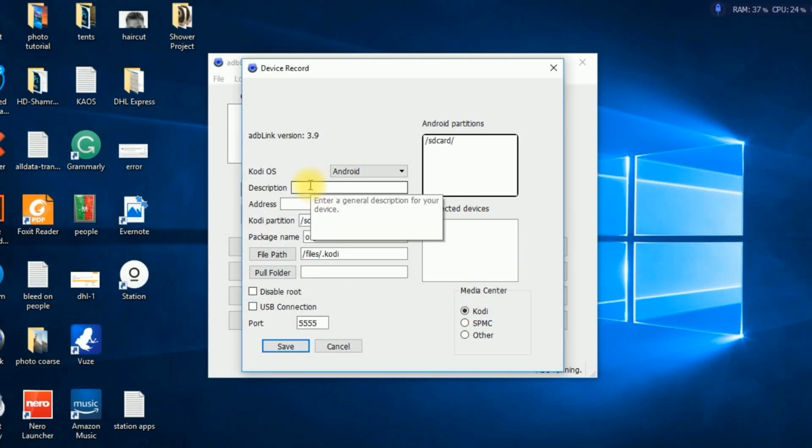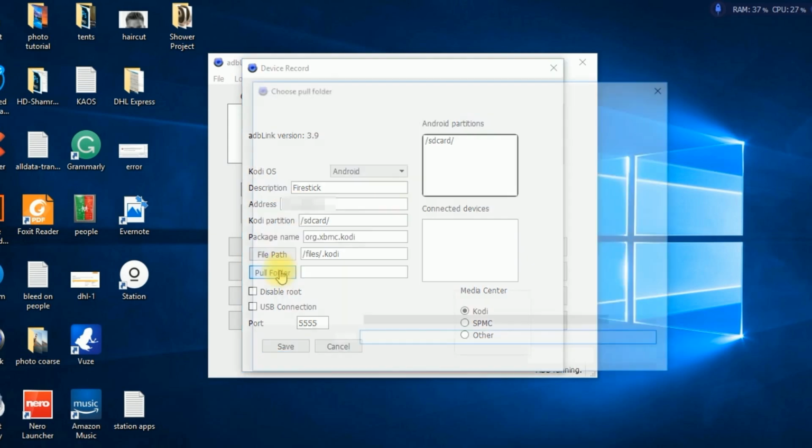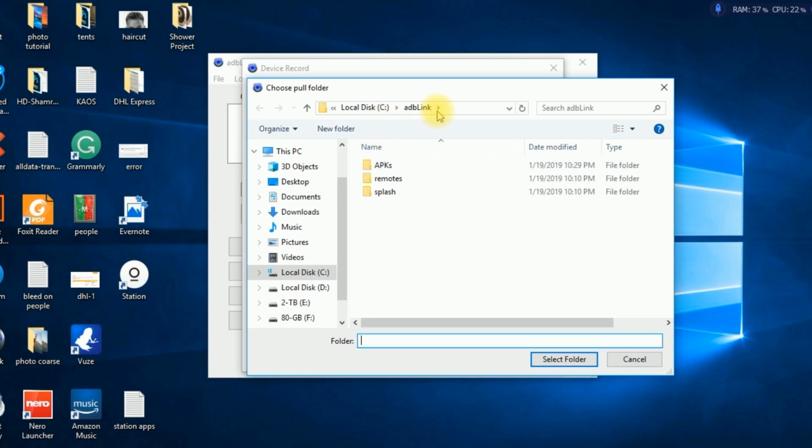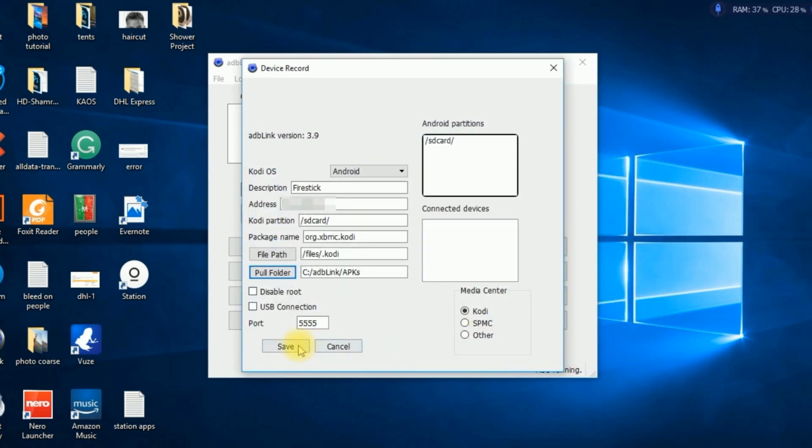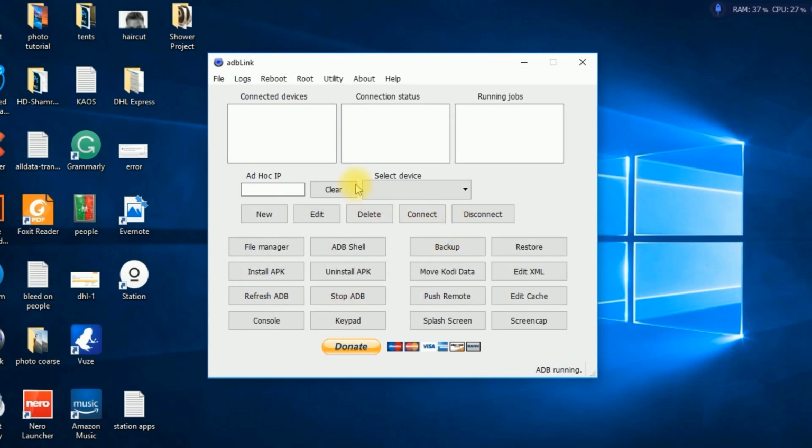Now we need a new device, click New. Give your device a description. Give it the address that you got off your IP. Then go down to the pool folder. It should automatically pop right open to this screen. Just select APKs. Select OK. Leave everything else the way it is. Click Save. And it should find it.